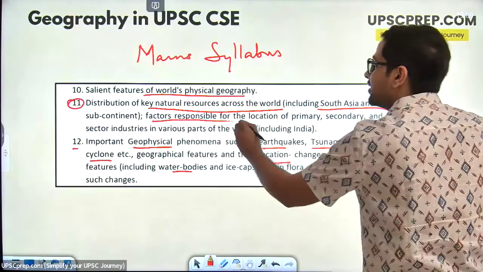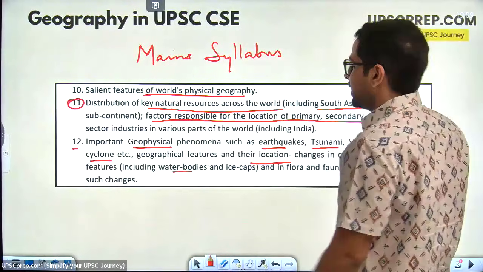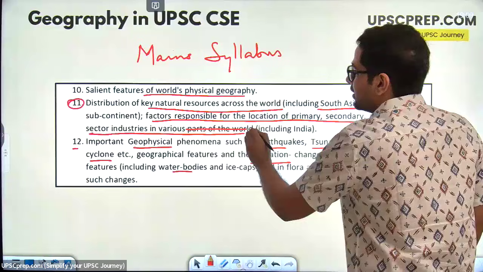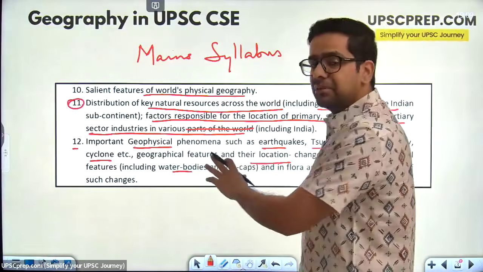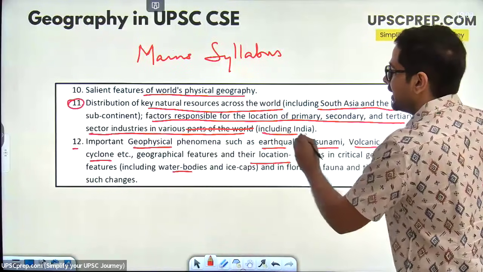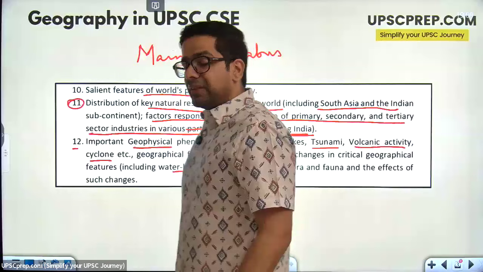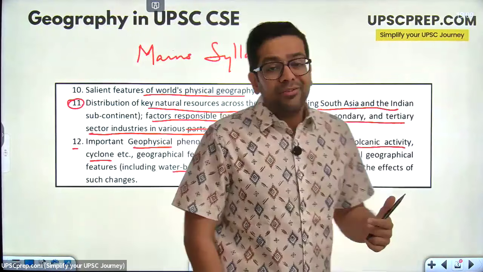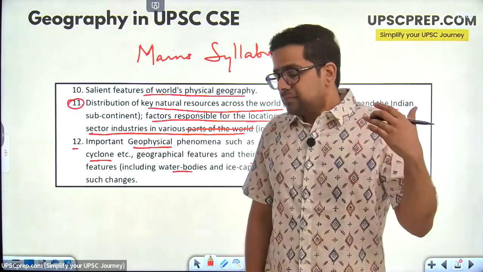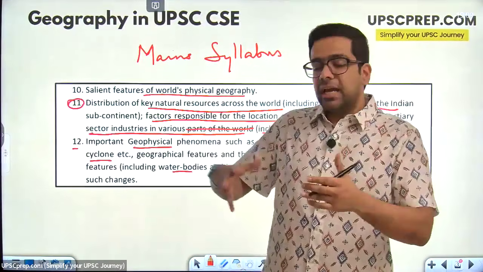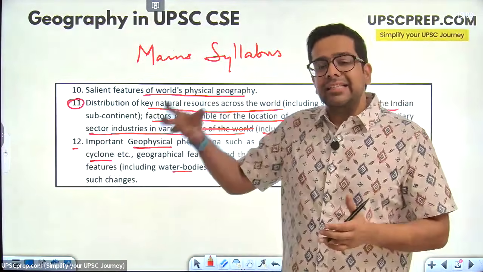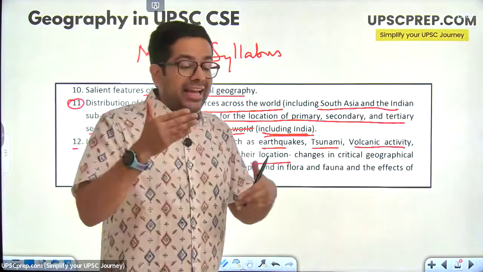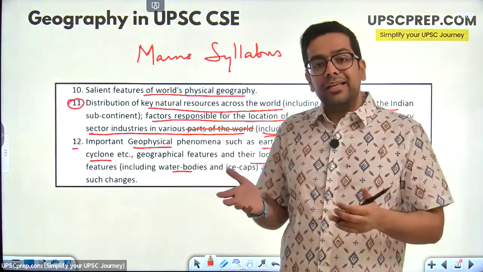The second part over here: factors responsible for the location of primary, secondary and tertiary sectors in various parts of the world. Now this parts of the world part is generally there, but it has never been asked. The primary focus on this is in India. So this part is mains exclusive. What are the factors responsible for, let's say, why the textile industry can be placed anywhere, or why the iron and steel industry is concentrated so much in the Chota Nagpur Plateau region? Why is the IT industry in Bangalore, in Gurgaon?